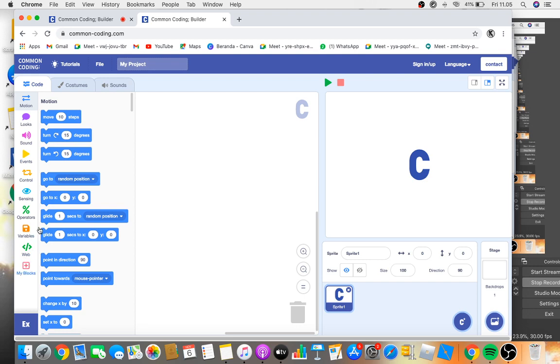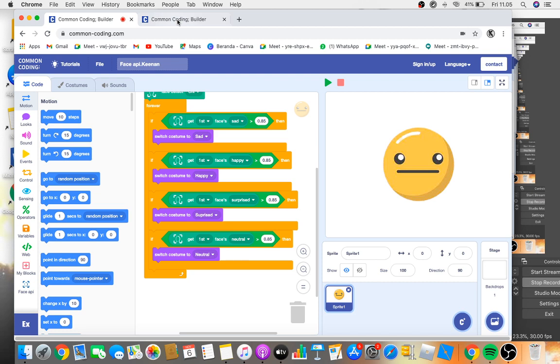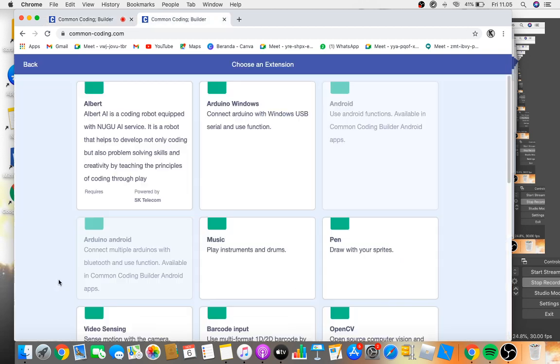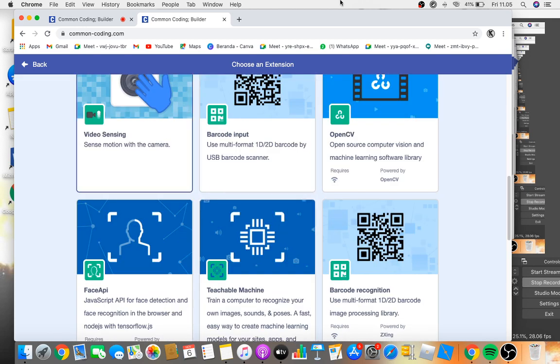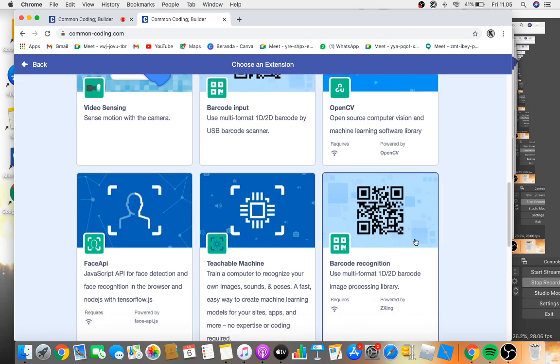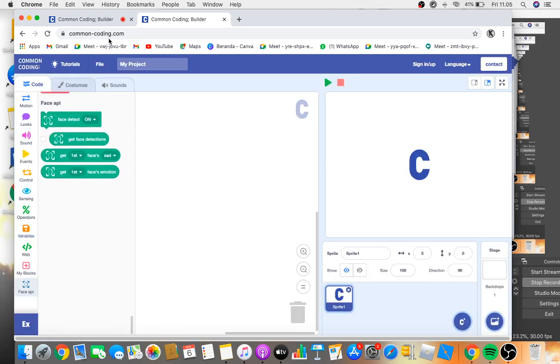So the first thing you guys need is just go to an extension and then find face appy. Wait, let me find it. Okay, if you guys want the link to common coding, I'll put it in the description. What is the extension?